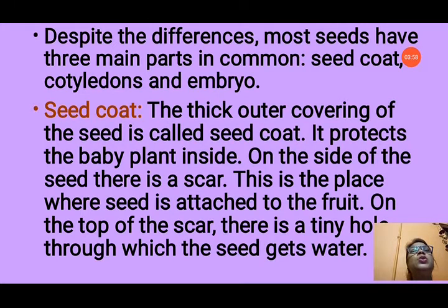First is the seed coat, the outermost covering. The thick outer covering of the seed is called the seed coat. It protects the seed, and the baby plant inside is protected by the seed coat. On the side of the seed there is a scar. When you see the seed very minutely, you will see a dot-like structure, that is a scar on the side of the seed. This is the place where the seed is attached to the fruit.